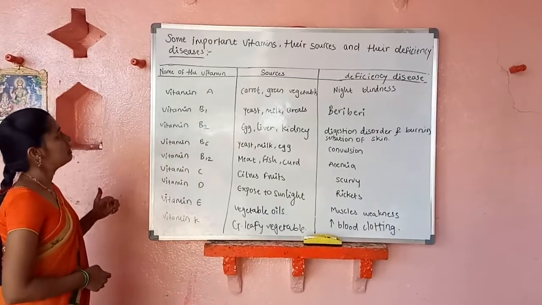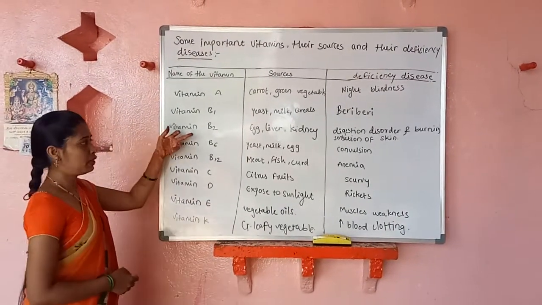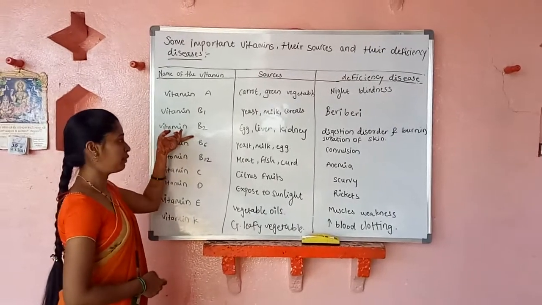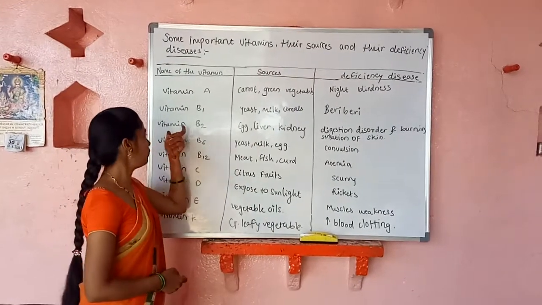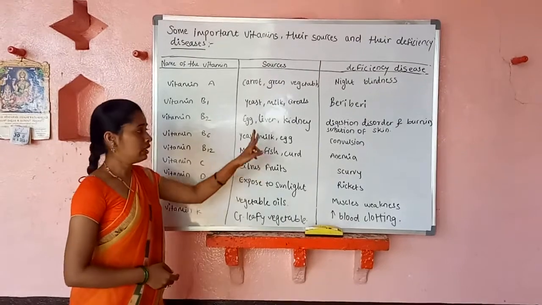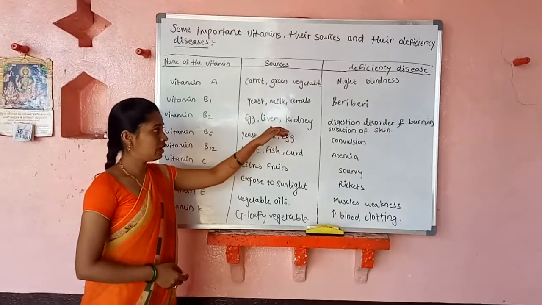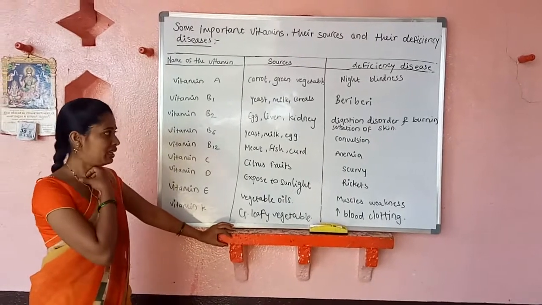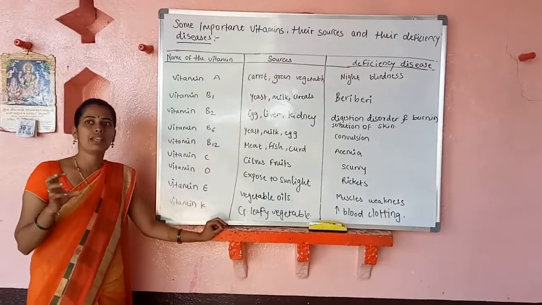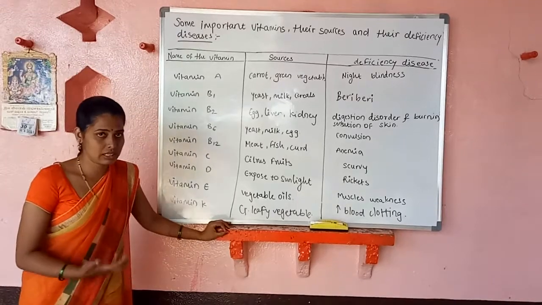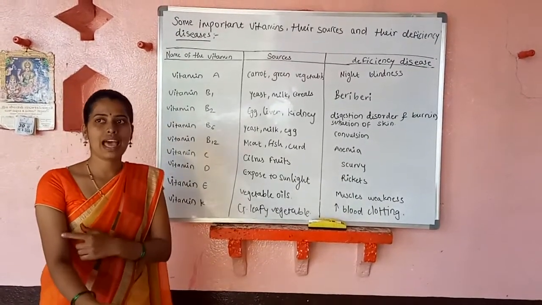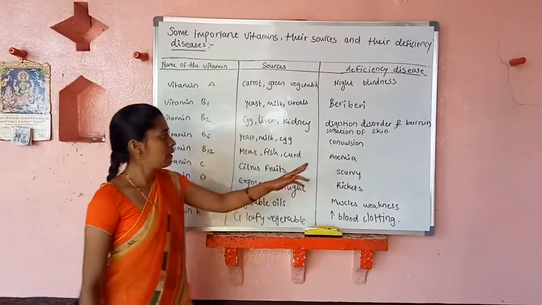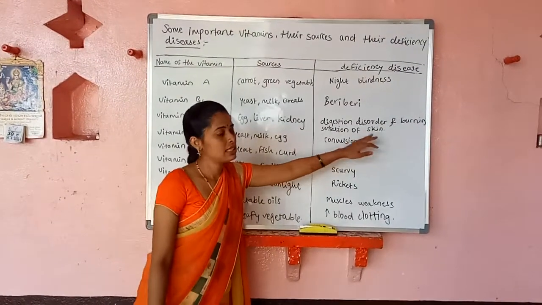After that, vitamin B2, also called riboflavin. The sources of vitamin B2 are egg, animal kidney, and animal liver. The deficiency disease due to vitamin B2 is a particular digestive disorder along with an allergy on the skin, that is, a burning sensation on the skin.